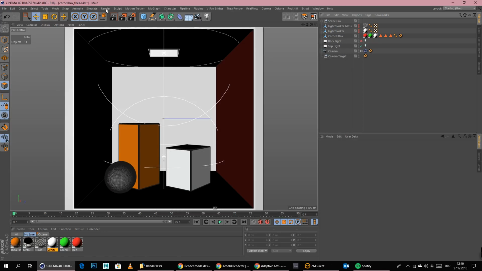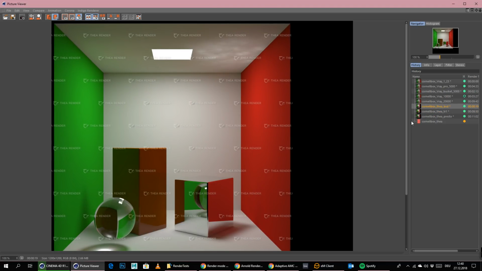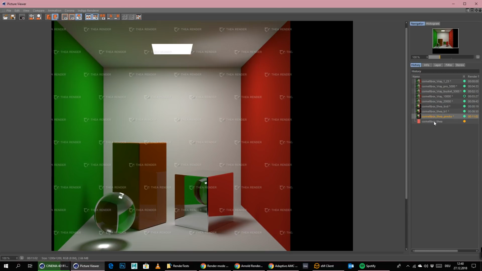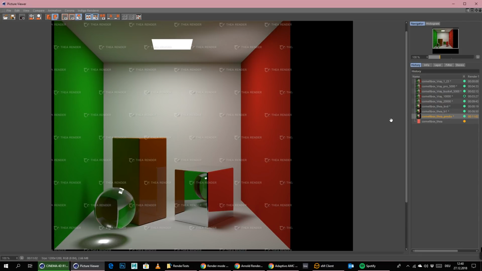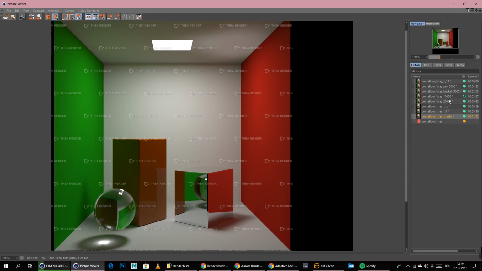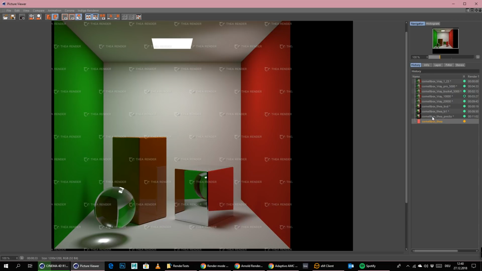And we will just simply click here on Render to Picture Viewer. This was now pressed after 11 minutes and 2 seconds. Probably a good mode here is also the biased mode, but we would definitely need to play around with the settings a little bit more, because 19 seconds was super fast. This is, I think, the most interesting method here in Thea actually. Presto is probably the most common one, but like I said, this picture was still not clean after 11 minutes, which kind of sucks. And here we can see that the caustics are also getting calculated a little bit differently.